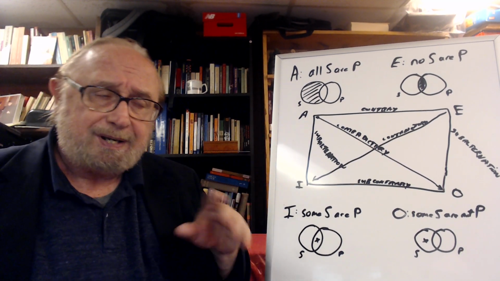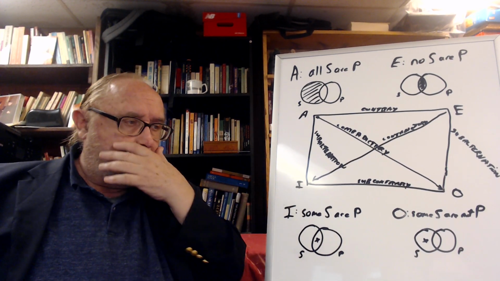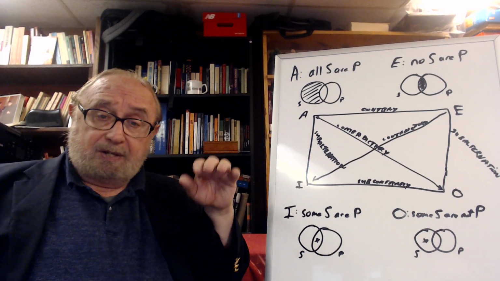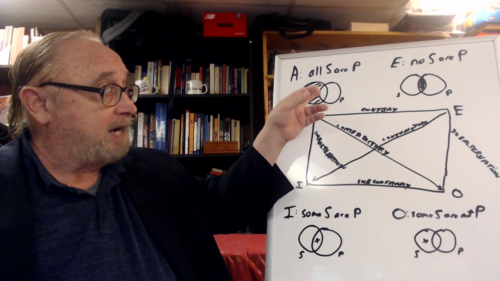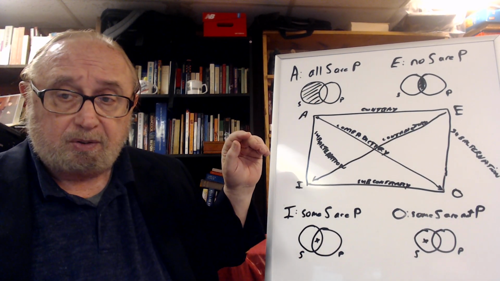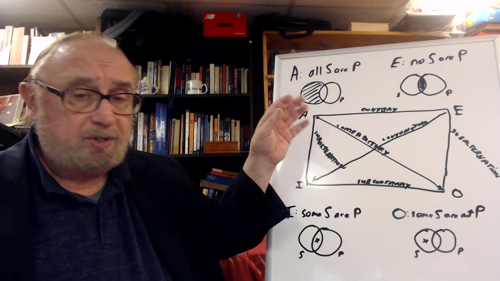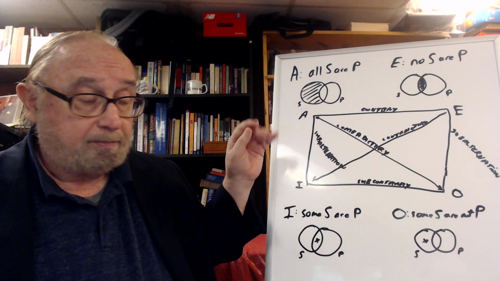It's completely darkened. Now, in mathematics, they sometimes do the opposite. The darkened spot means everything is there. But in logic, it means nothing is in the darkened spot. So all the things that are S are actually found within the P circle. So all things of the S class are part of the P class. There's nothing that's S which is outside of the P class.